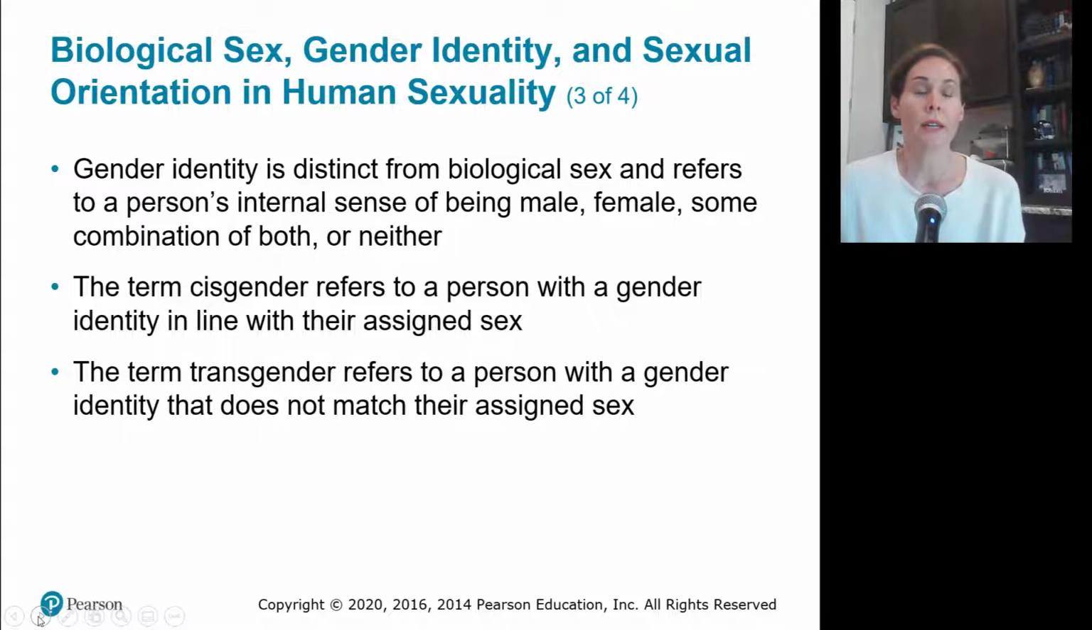Gender identity is distinct from biological sex. It's very different. Gender identity is your internal sense of what you feel like you should be. There are two terms: cisgender and transgender. Cisgender is somebody who is biologically female and identifies as female. Transgender is somebody who was born one sex but identifies with the other sex, so their identity doesn't match their biologically assigned sex.